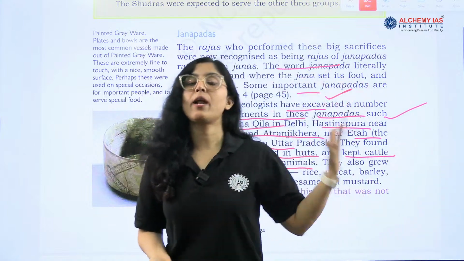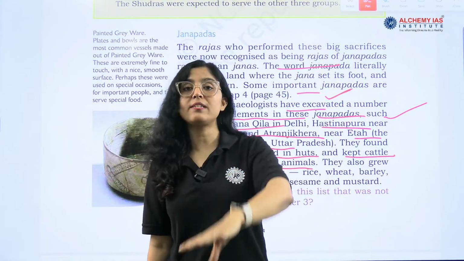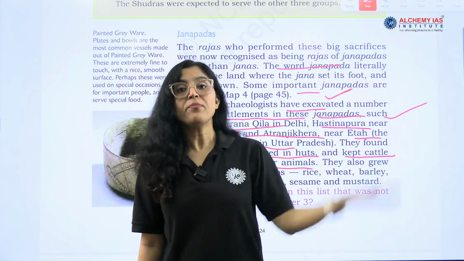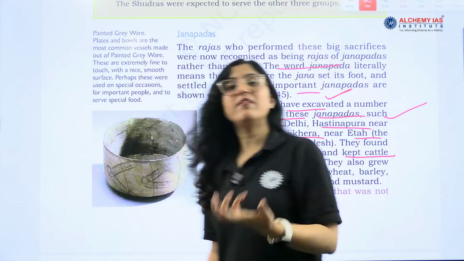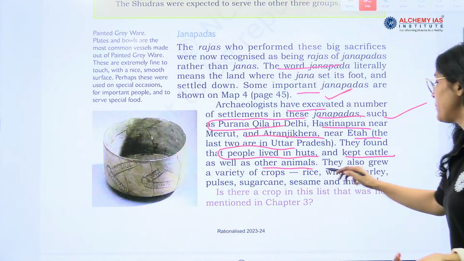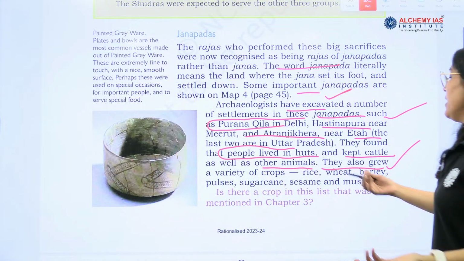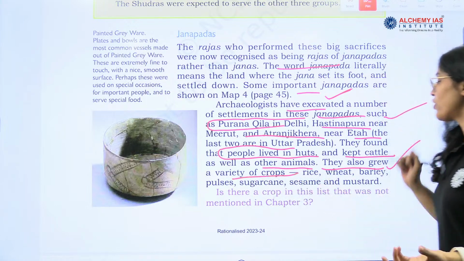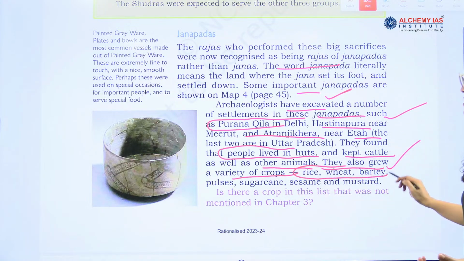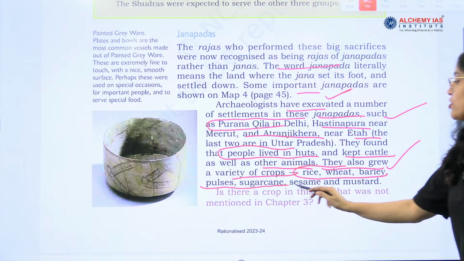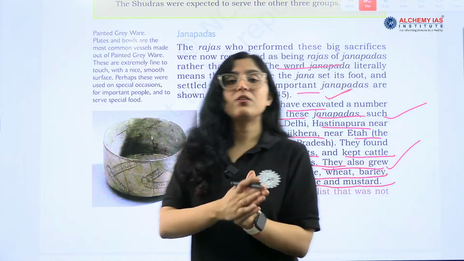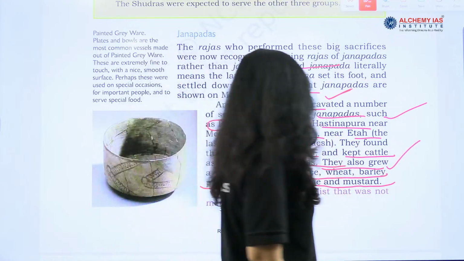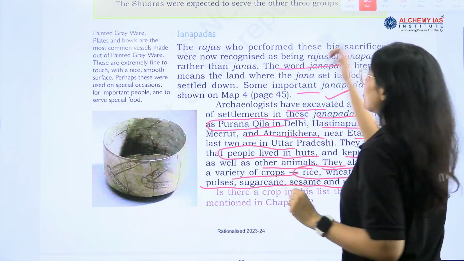A simple question that can be asked on the later Vedic people is what they used to do, right? Their houses, were they made of burnt bricks, or were they living in huts? Clearly it has been mentioned, so you can make the comparison. They also grew a variety of crops: rice, wheat, barley, pulses, sugarcane, sesame and mustard. Very, very important information, right? What crops were they growing?